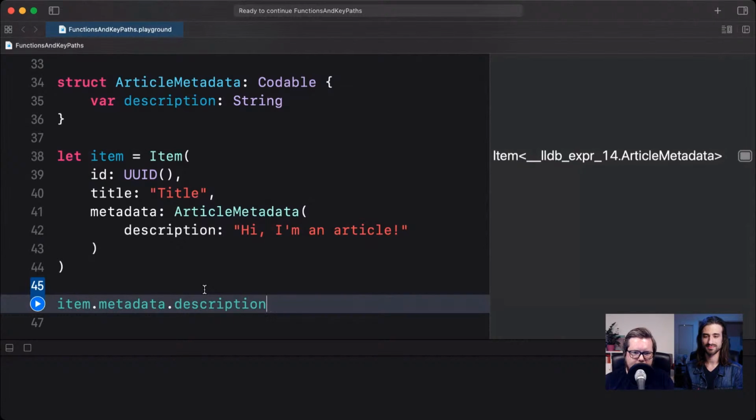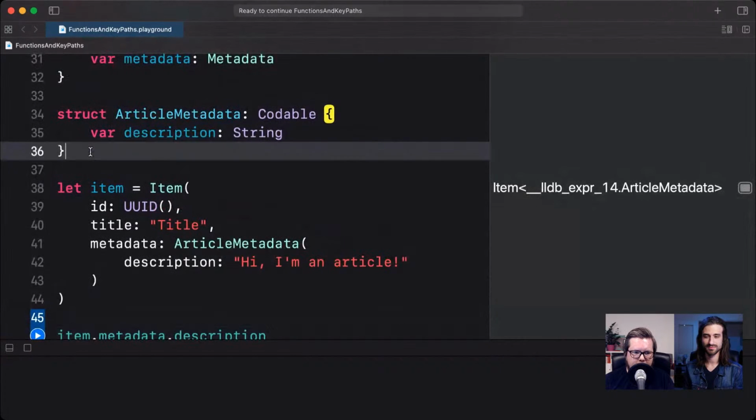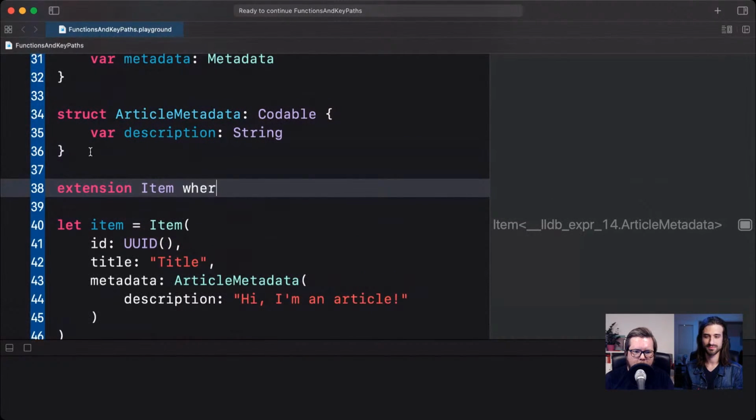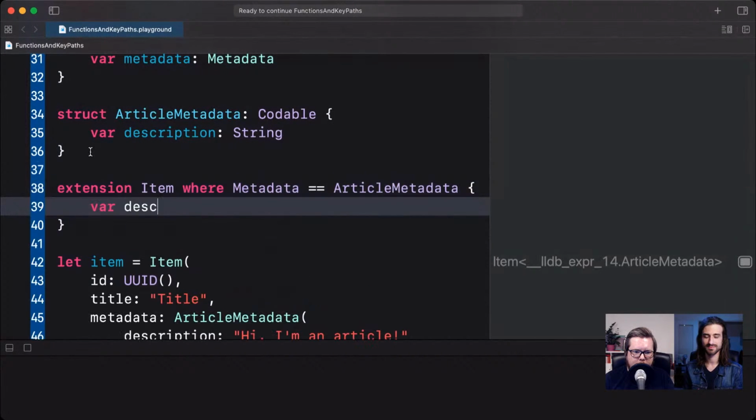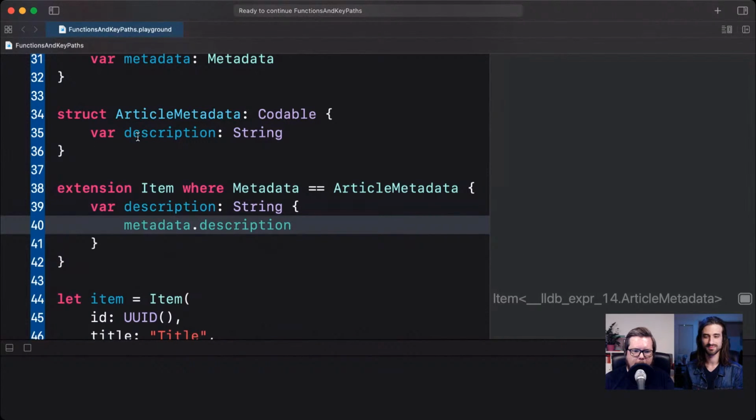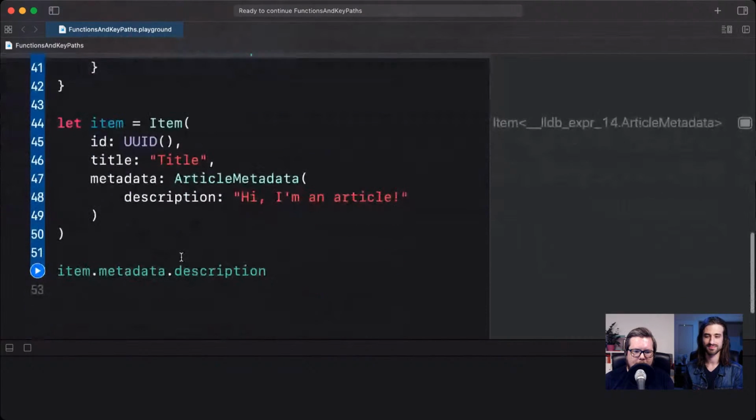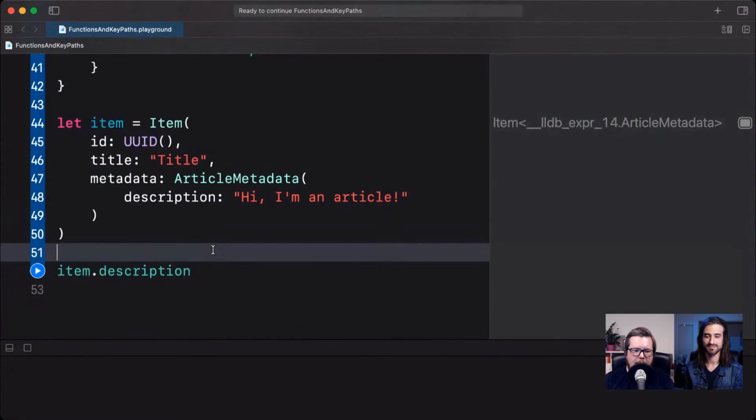And I mean, that's fine. It's not a huge deal. But what if we wanted to make this metadata feel more like first-class properties on this type? Could we make that happen? Of course, one way to do it would be to do it manually. So we can say, for example, extension on Item where our metadata is ArticleMetadata. And then we can say var description is a String, and it returns metadata.description, right? So now we have basically done this manually. So now we can go ahead here and say item.description, and it works as a first-class property directly on the item, which is pretty nice and convenient.